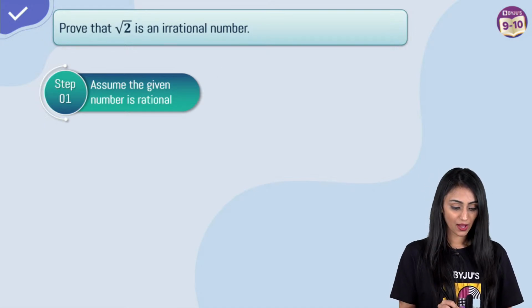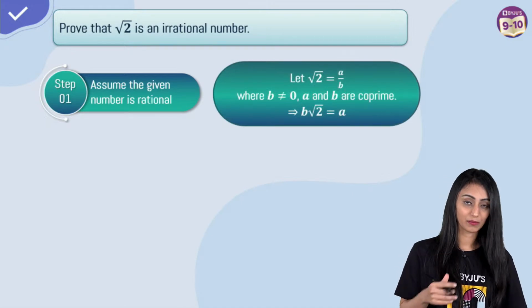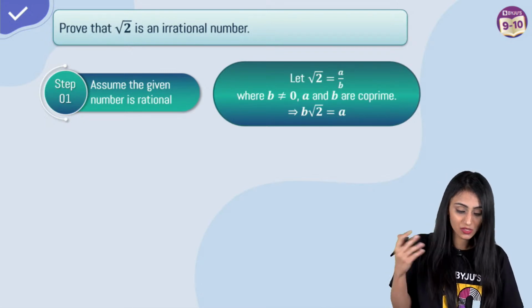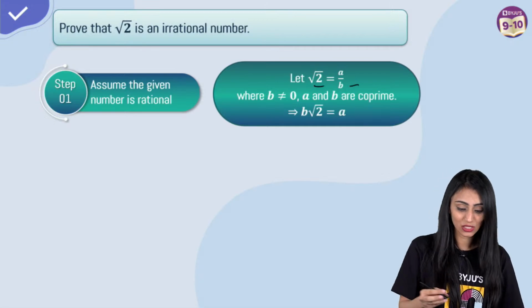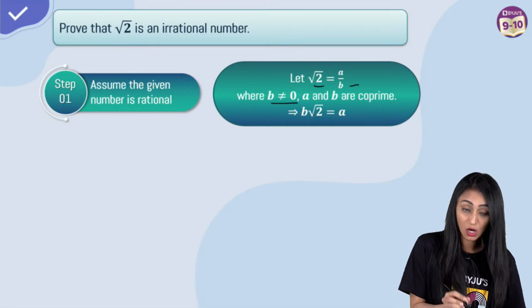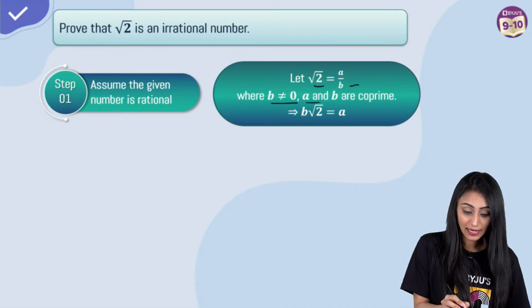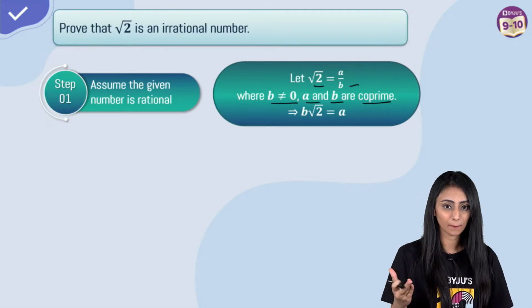All right, so first we will assume that the given number over here is rational, because the contradiction method is all about this. First we are assuming the opposite. So if it is, this is rational. So let root 2 equal a by b, because a rational number is in this form, where b should not be equal to 0, that's a restriction, and a and b are going to be co-prime. Co-prime means there is nothing common between them except 1.